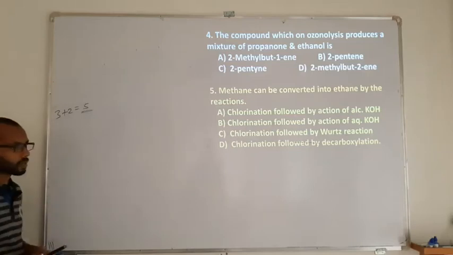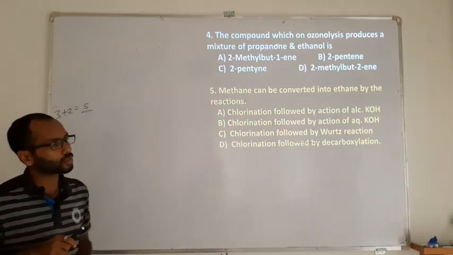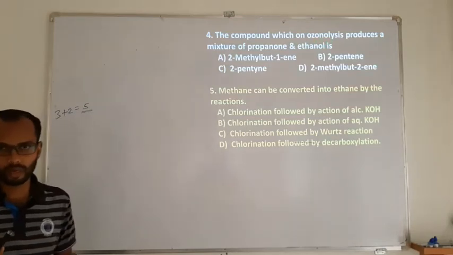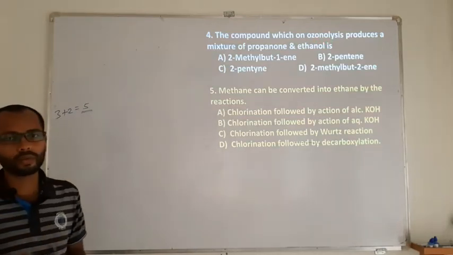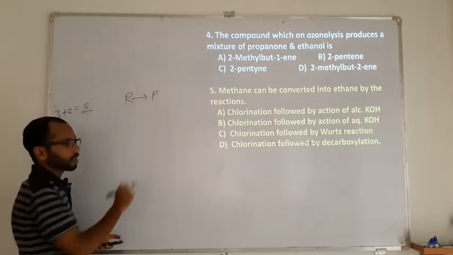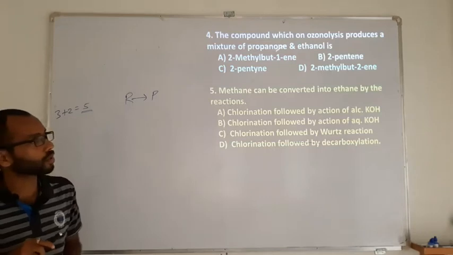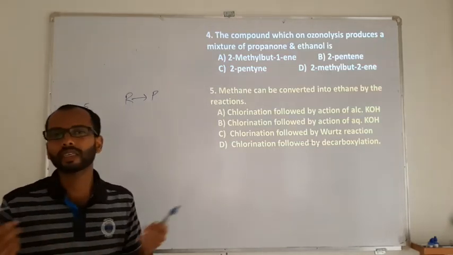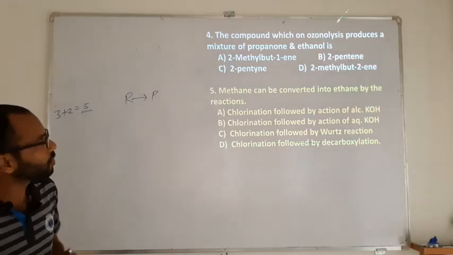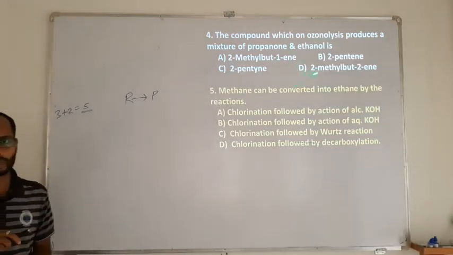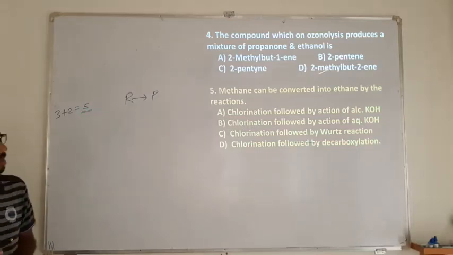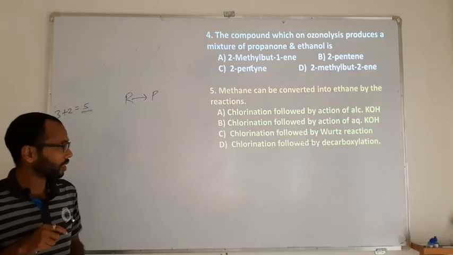How many carbon atoms will be there in total in the product? It is going to be 5. In the ozonolysis reaction, the number of carbon atoms does not change; it remains the same from reactant to product. Only the alkene changes to an alcohol, aldehyde or ketone. So whichever answer I select must contain 5 carbon atoms. So C was already out of the race.